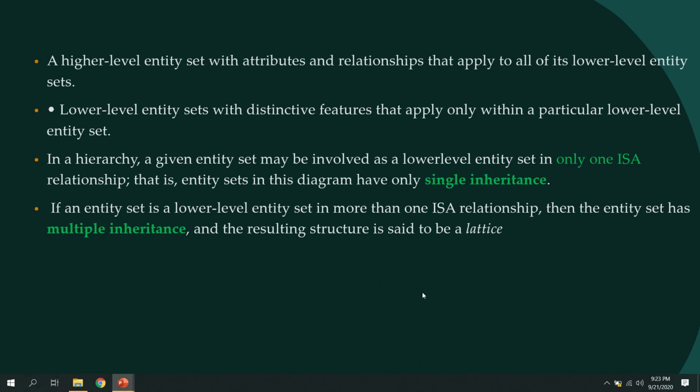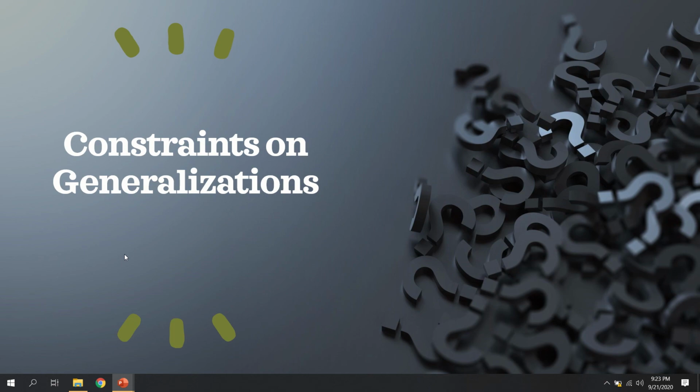If the higher level has only one lower level entity set, it is called single inheritance. If more than one subclass or sub entity set exists for a particular higher level entity set, it is called multiple inheritance.